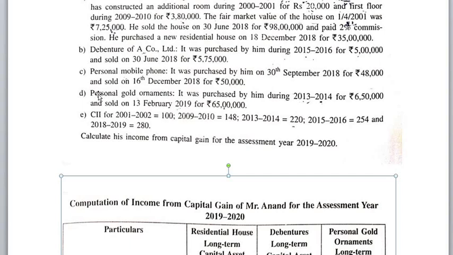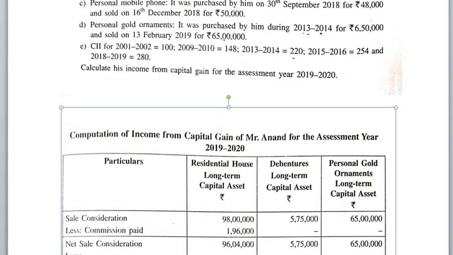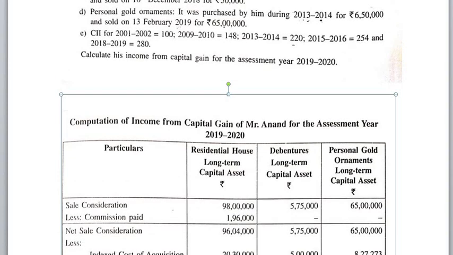Next, last one, personal gold ornament. Though it is personal gold ornament, we have to calculate capital gain, income from capital gain, because purchase, sales and index are available. Remember, personal gold jewelry is always to be treated as a capital asset. See here, personal gold ornament was purchased in 2013-14 for 6,50,000 and it was sold in 2019 for 65 lakh.